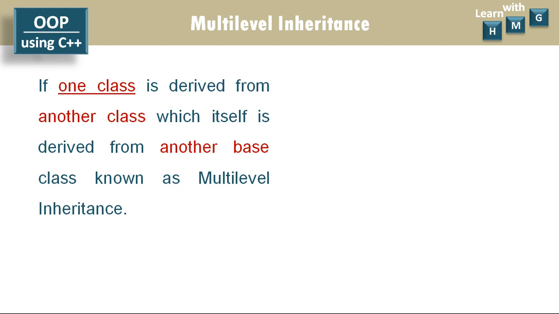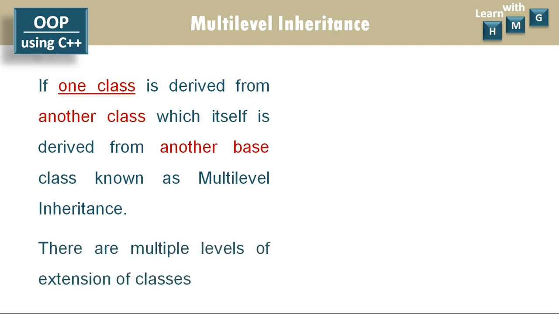Let us see what exactly multi-level inheritance is. If one class is derived from another class, which itself is derived from another base class, it is known as multi-level inheritance. So minimum 3 classes are involved to form multi-level inheritance. There are multiple levels of extension of classes. The class is extended further into more than one level, that is 2 or 3 or n number of levels.